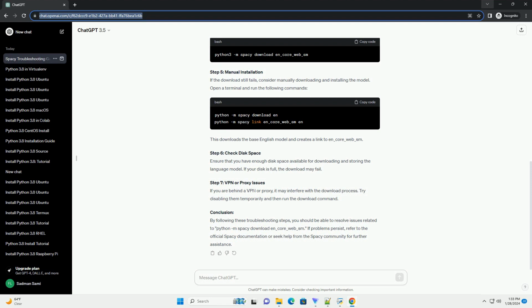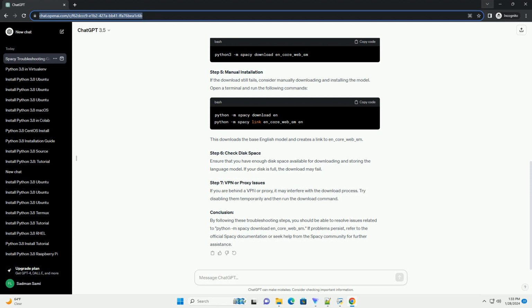SpaCy server status. Check the SpaCy model server status by visiting https://spacy.io/usage/models. If the server is down or experiencing issues, you may encounter problems downloading models. In such cases, wait for the server to be operational again. Use the direct link. If all else fails, you can manually download the model and install it locally. Download the model from the SpaCy models page and install it using the pip command. Replace /path/to/ with the path to the downloaded model file, and version with the version number.